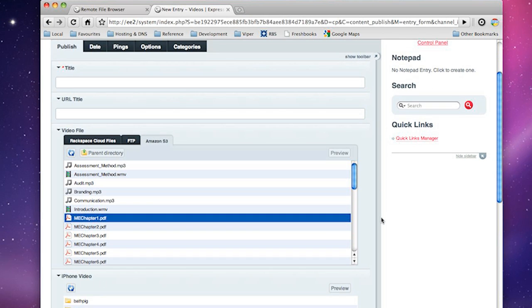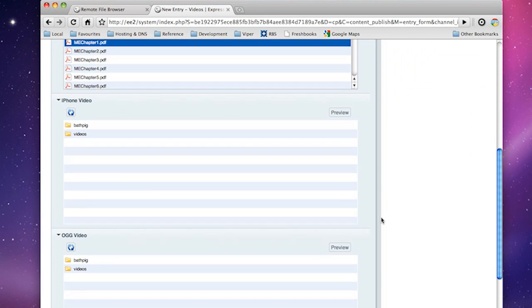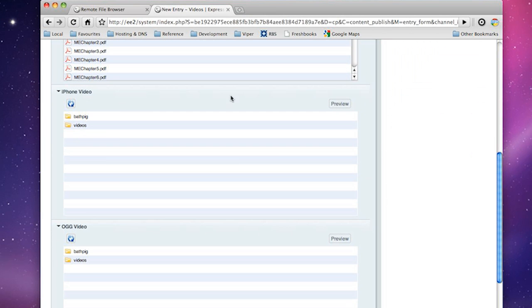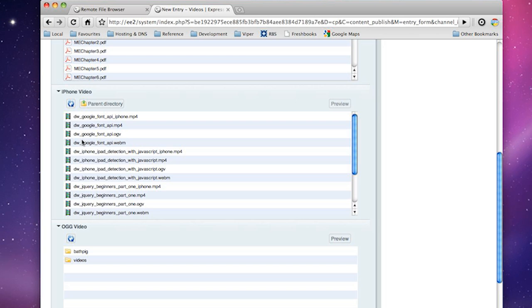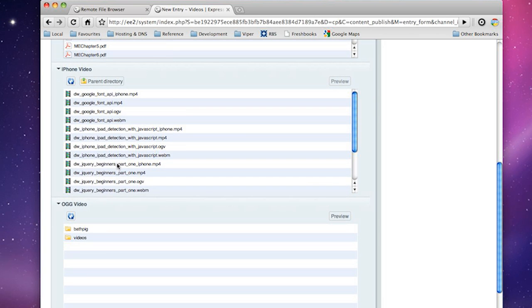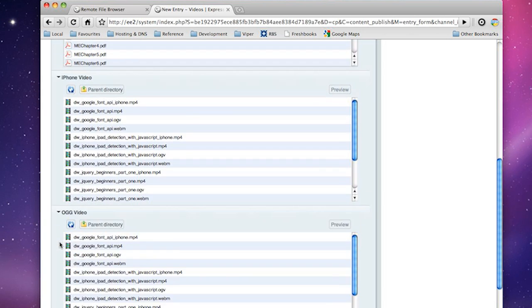So pretty handy. You'll also notice down here I have my 3 other field types that I used. This is what the interface looks like when you only have a single file protocol enabled. So in here, for example, there's my file list in the video folder that's on my Rackspace Cloud Files.